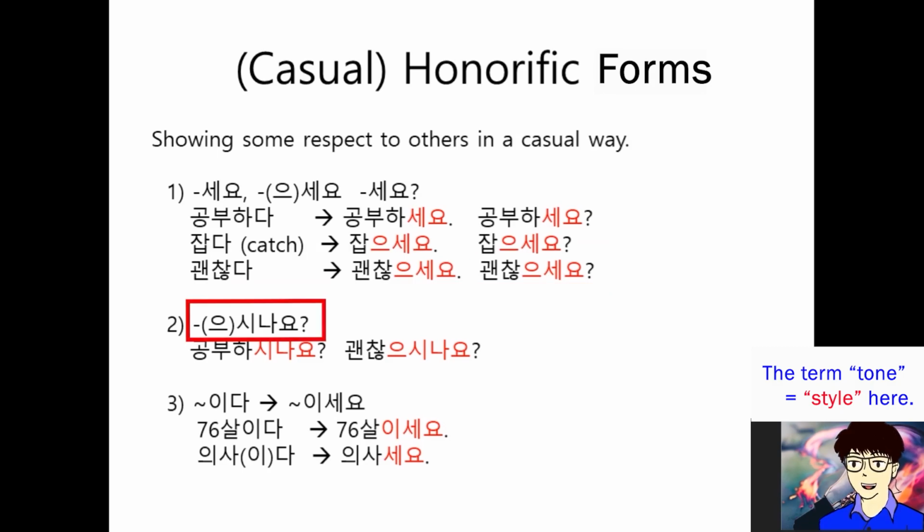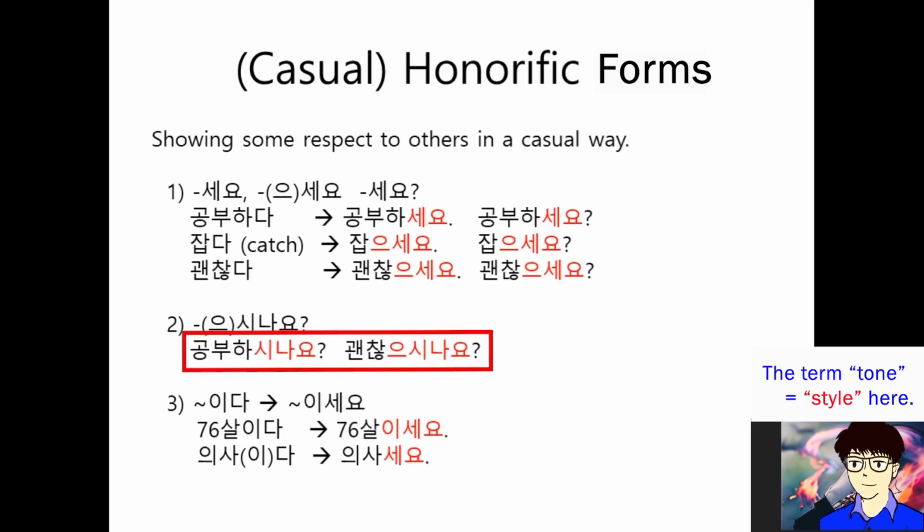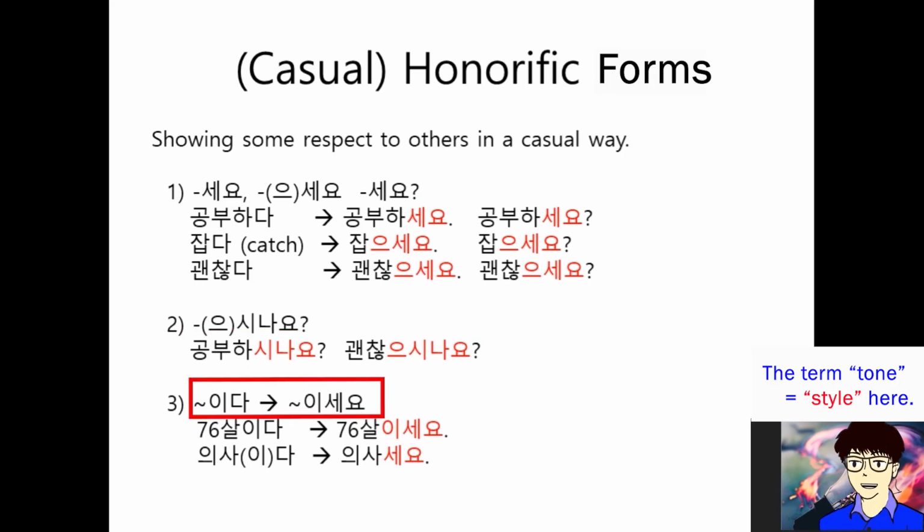Or when you make a question, you can also say like blah blah 으시나요 or blah blah 시나요 like that. So for example, 공부하시나요? And 괜찮으시나요? Like that. You can use this form as well. Okay? And the third case, blah blah 이다 is changed like blah blah 이세요 like that.